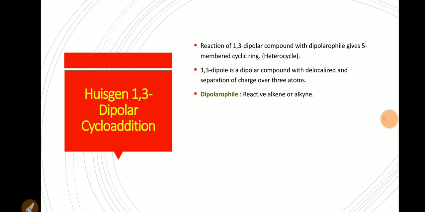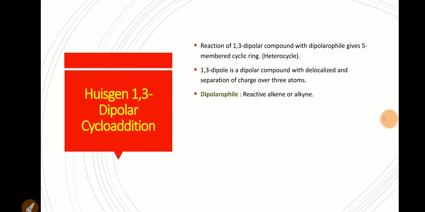HDC is the reaction between an alkyne, which is also termed the dipolarophile, and an azide, which is the 1,3-dipolar compound. Both of these are unreactive under physiological conditions and undergo cycloaddition only at an elevated temperature.